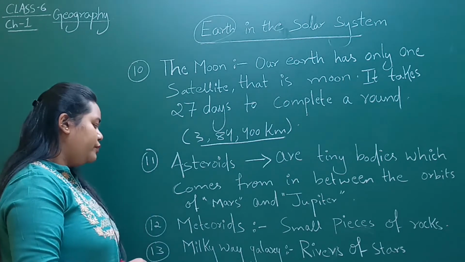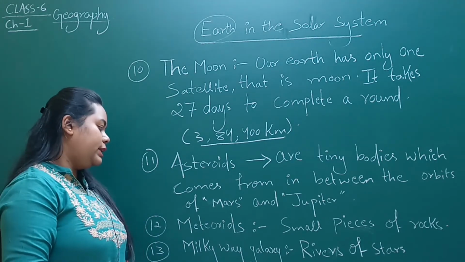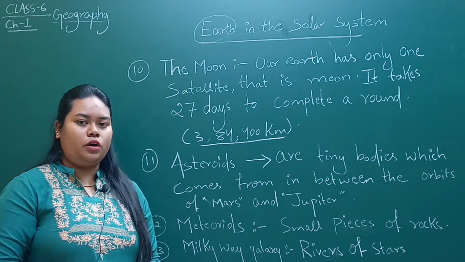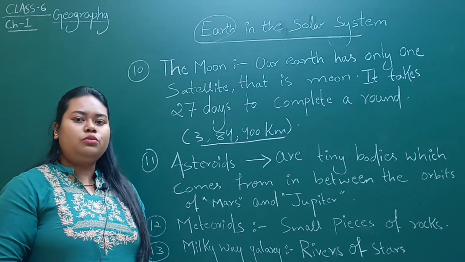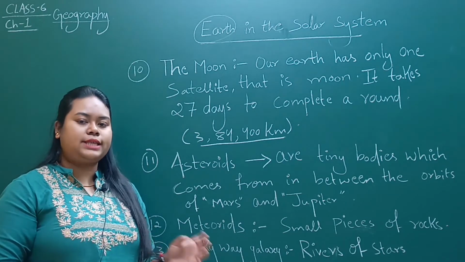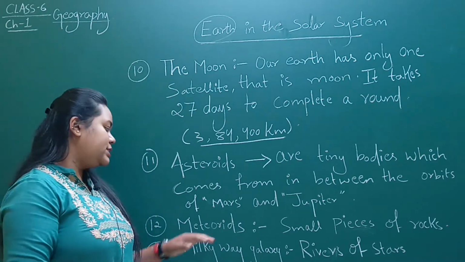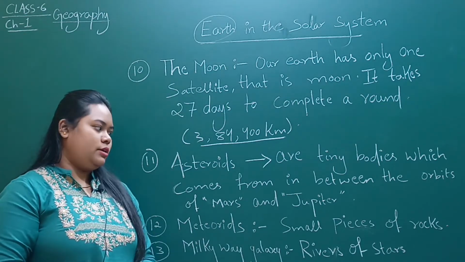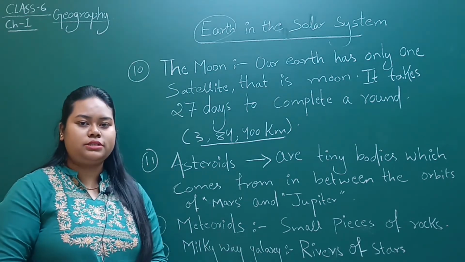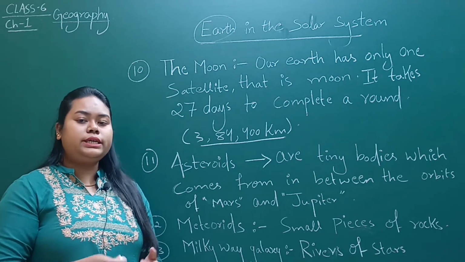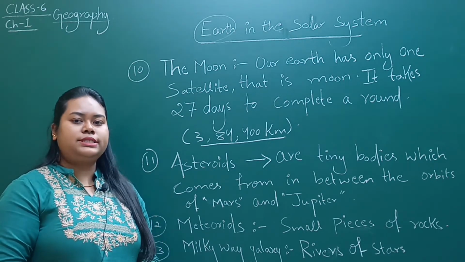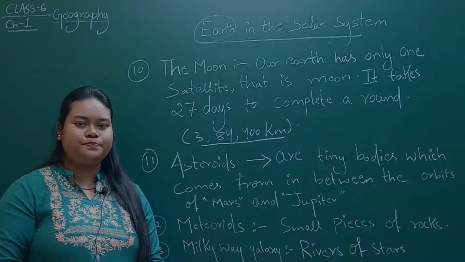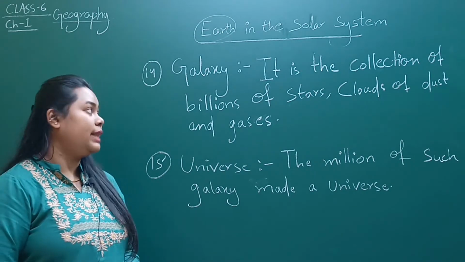Clear? Now we will proceed to our next topic, and that is meteoroids. What are meteoroids? Small pieces of rock which revolve around or inside our solar system. That is meteoroids. Now, what is the Milky Way galaxy? It is the river of stars, as we all know, and in the ancient period, people called it Akash Ganga.